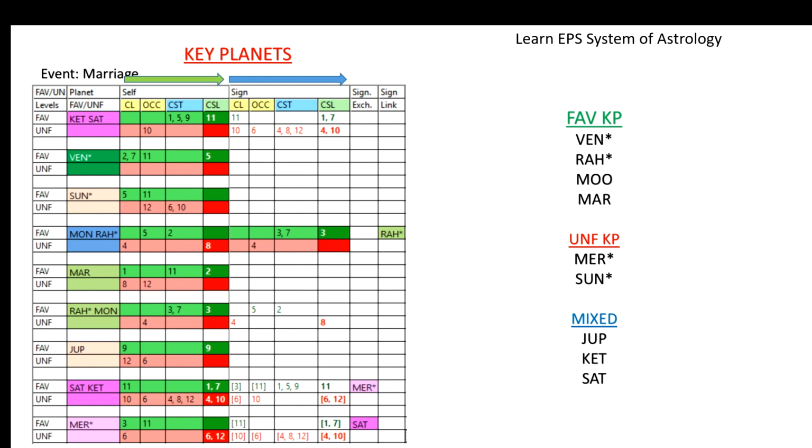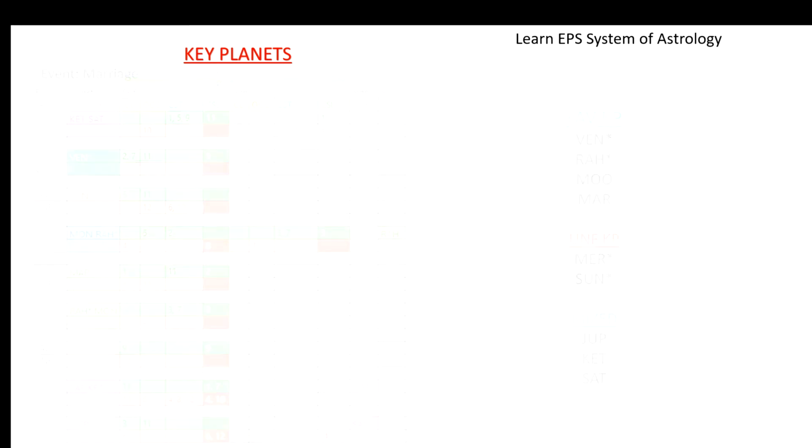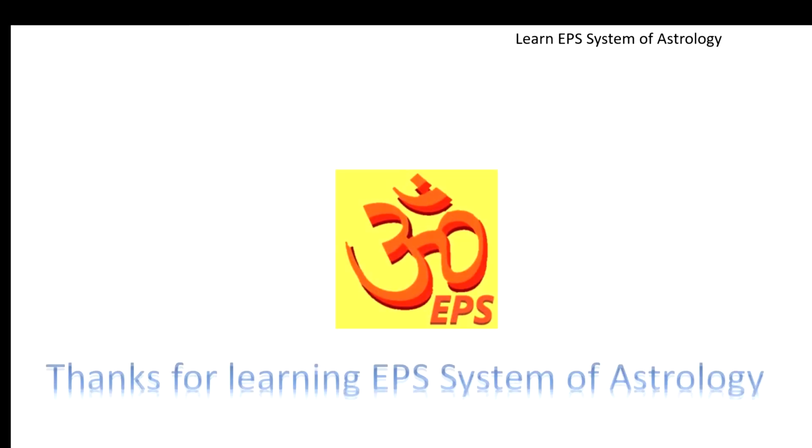In the coming videos, I am going to explain the usage of key planets in the analysis of the house grouping table, and also importantly how, in the PILT tables, these key planets are going to be more useful in identifying the favorable significator and unfavorable significator. That will be a good tool I will be explaining in the coming video. I hope you understand this usage of key planets, and we'll meet in the next video.